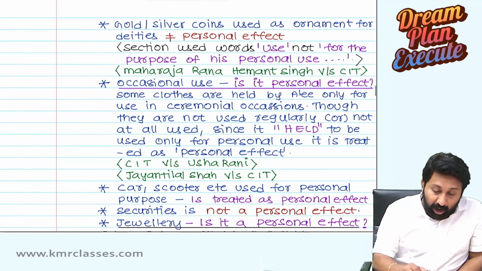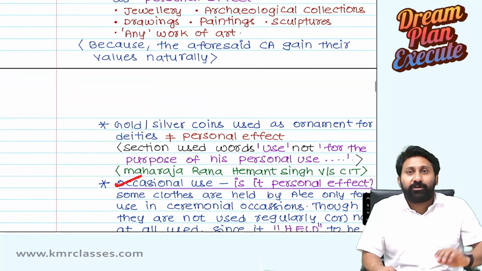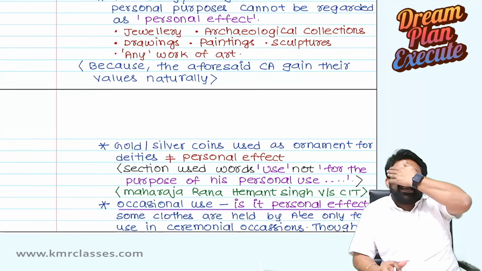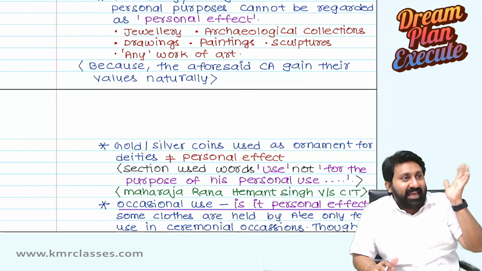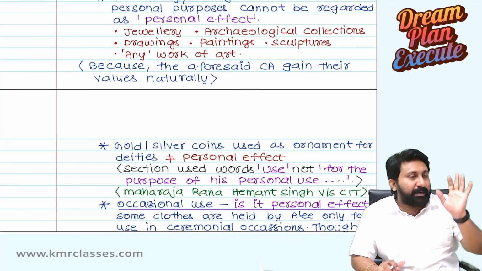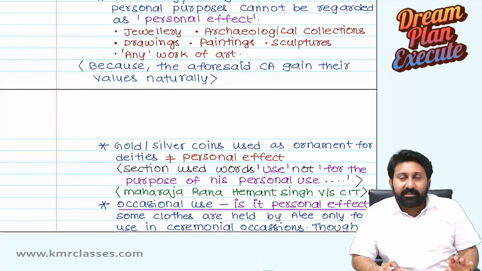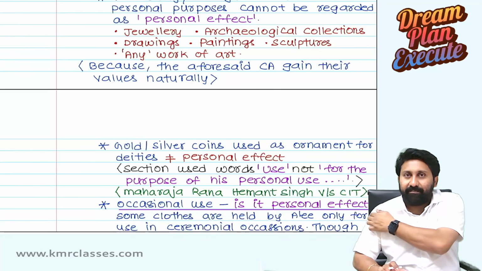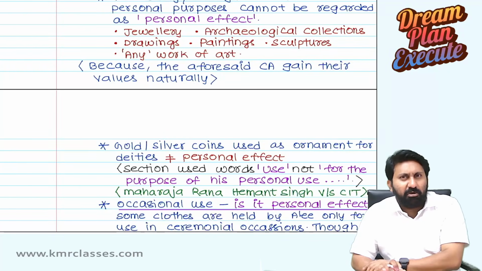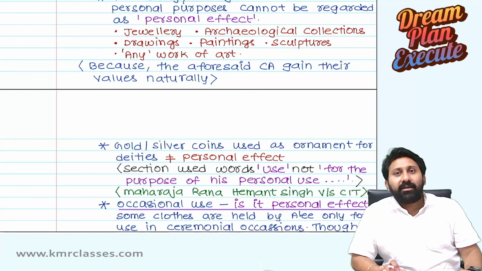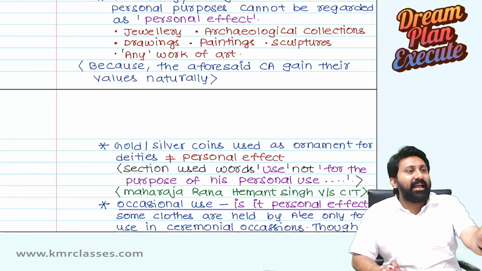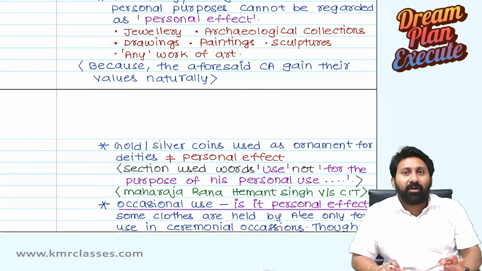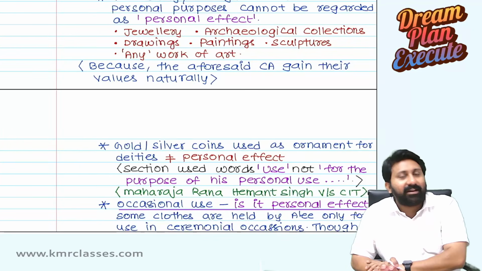Next, occasional use. Sir, what is occasional use? Suppose the assessee is a lady who purchases a silk saree, Kanchipattu type, extremely costly, 1 lakh rupees. She will buy it, keep it in the almirah, and use it only once or twice for special occasions. Then will it attract personal effect? She is not using it regularly.